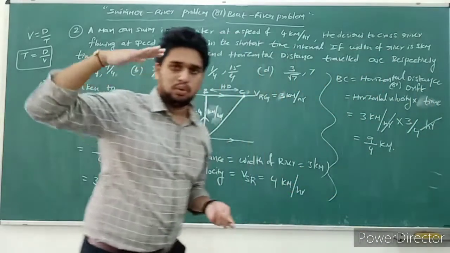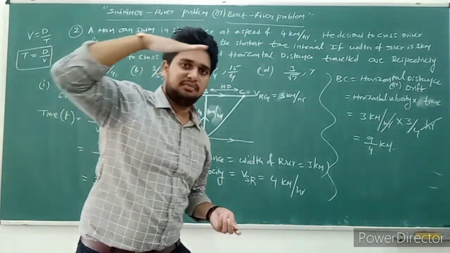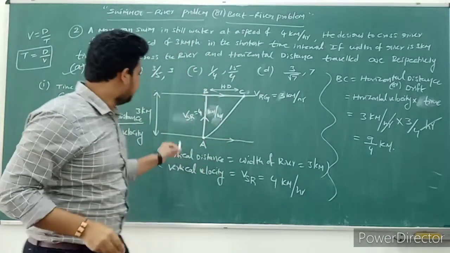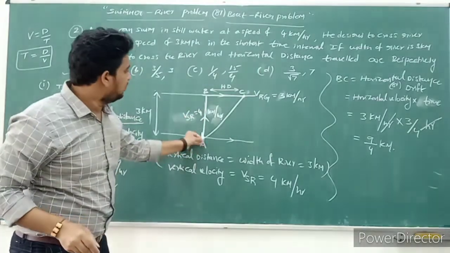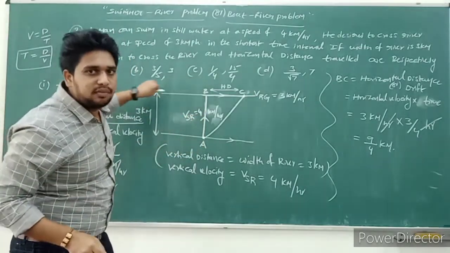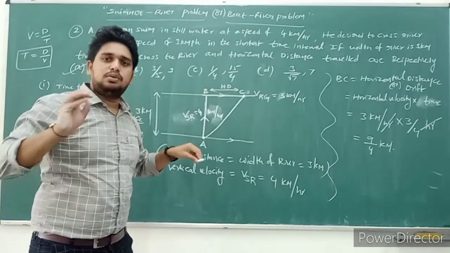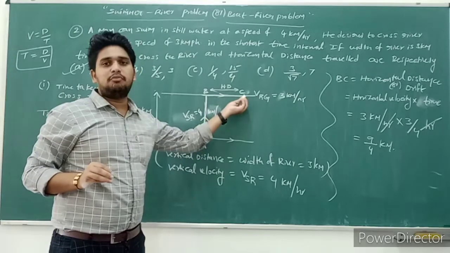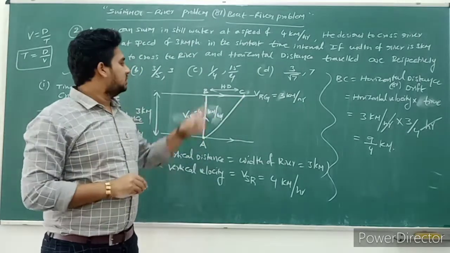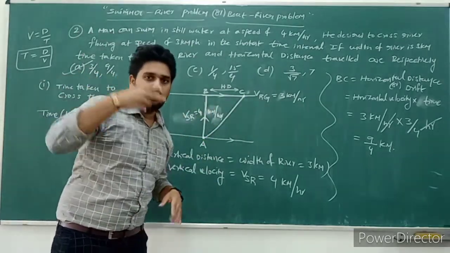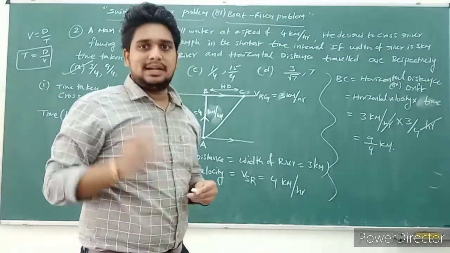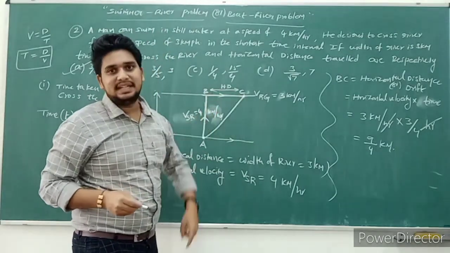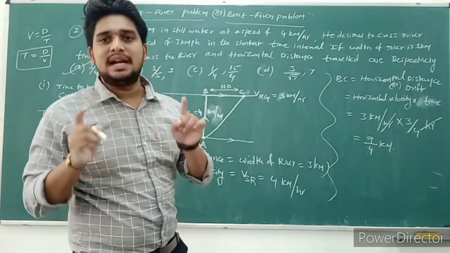Due to the river flow, the river is flowing with some velocity. For example, if the river flow is 0, the person does not deviate. He moves straight and reaches B. But if there is river flow, then due to the river flow velocity, the person's motion deviates and he reaches somewhere, at point C. So the deviation of his path due to the river flow is called drift. What is the deviation here? BC is the deviation. That's why BC is called drift.